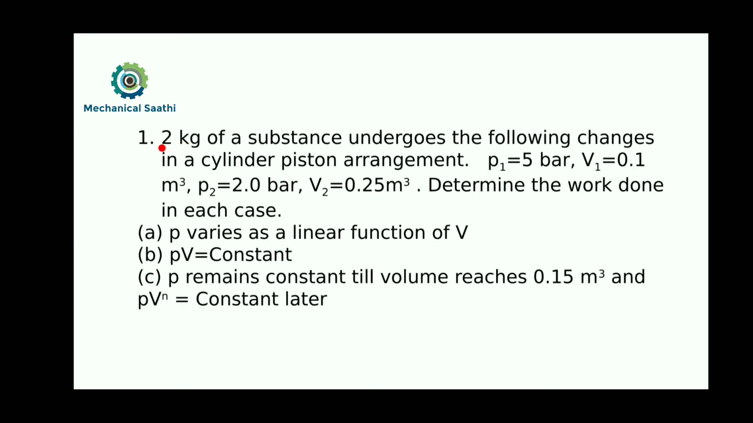So here it is telling that 2 kg of a substance undergoes the following changes in a cylinder piston arrangement. So that's how we can assume that this is a closed system process. So all the state conditions are given. So pressure at state 1 is given as 5 bar and volume is given as 0.1 meter cube, and pressure at state 2 it is given as 2.0 bar and volume is given as 0.25 meter cube.